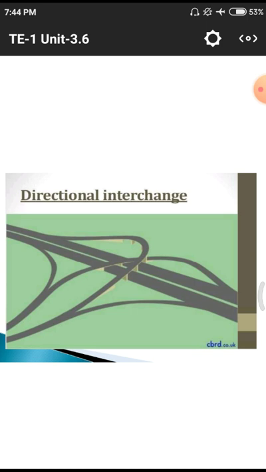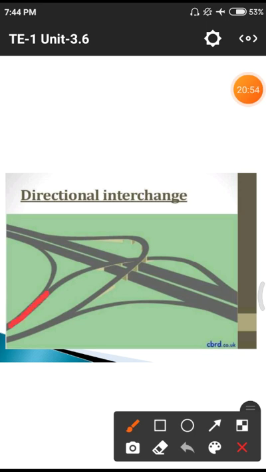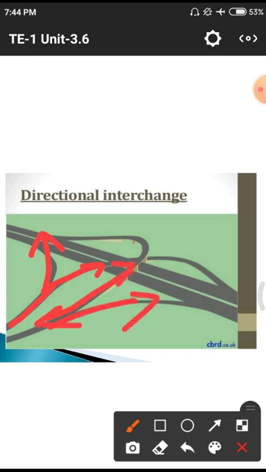Here we have to observe this divergence. That means the road is diverging into two lanes. This is one kind of divergence. Likewise the road is converging into an intersection, which we have to observe. On one side it is diverging, on the other side it is intersecting. We have to understand on which direction whether it is a diverging line or an intersecting line.